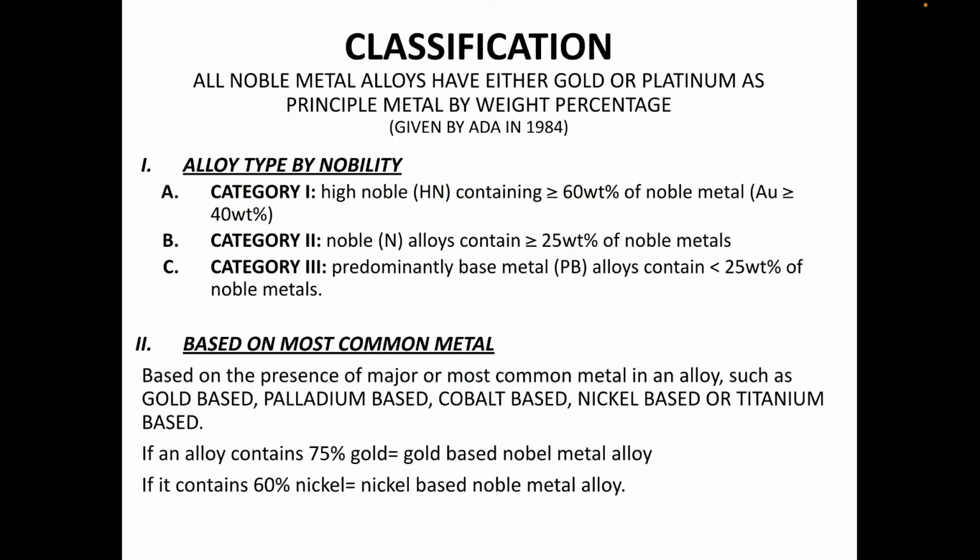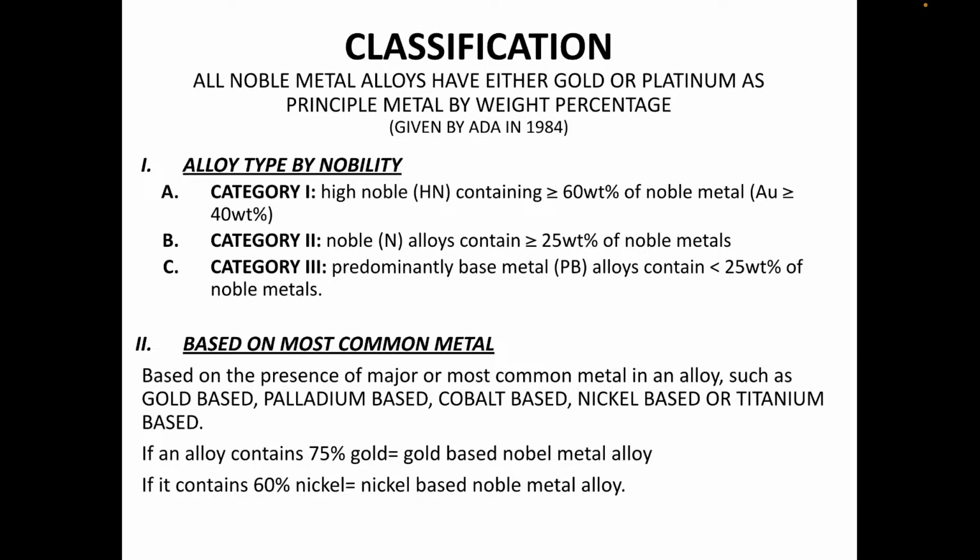Now the classification: all noble metal alloys have either gold or platinum as the principal metal by weight percentage, given by ADA in 1984. The alloy type by nobility category: high noble, containing greater than 60% weight of noble metal, like gold, category 2 and category 3. Predominantly base metal, like palladium alloy, contains less than 25% weight of noble metal.